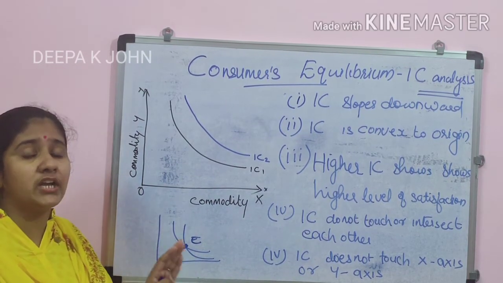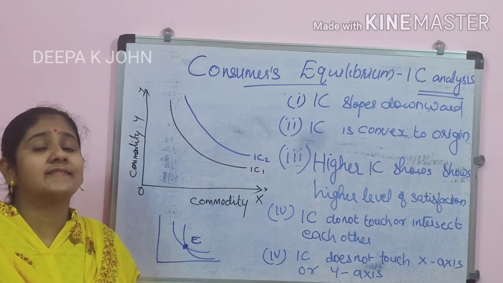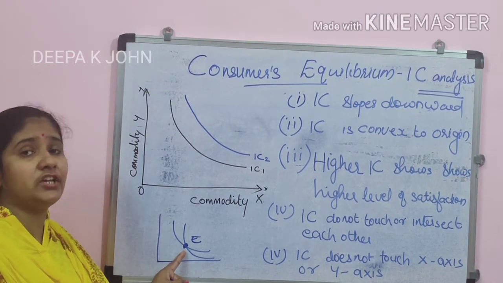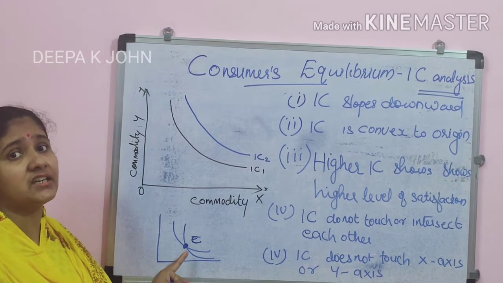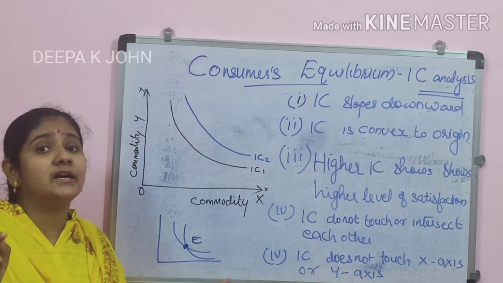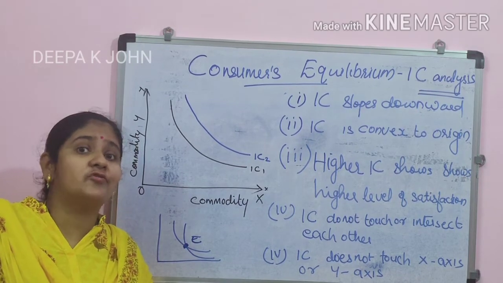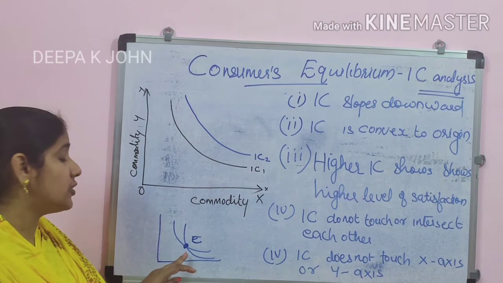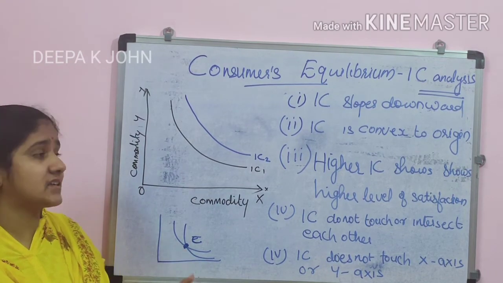So two indifference curves will never intersect or touch each other, because at the intersecting point the satisfaction would be the same, which is against this analysis.